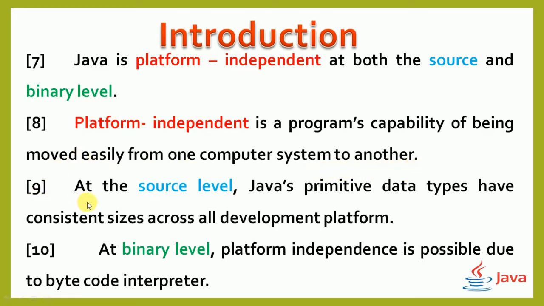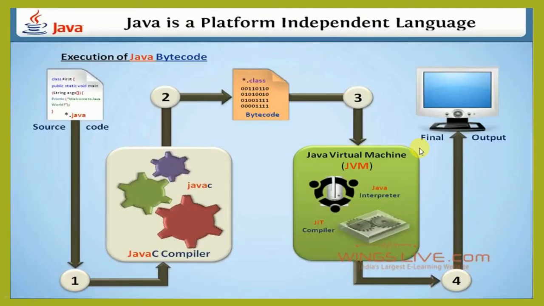Point number 9: at the source level, Java's primitive data types have consistent size across all development platforms. There are 8 primitive data types: byte, short, integer, long, float, double, character, and boolean. And point number 10: at the binary level, platform independence is possible due to the bytecode interpreter.